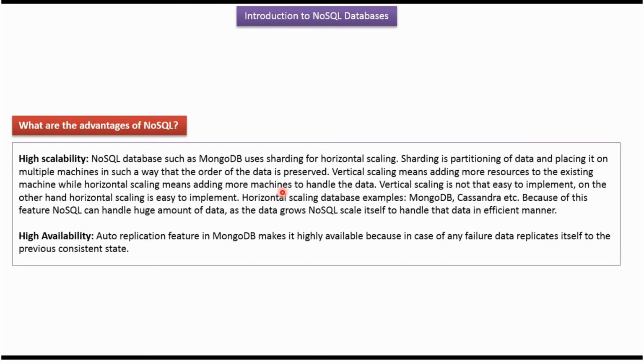On the other hand, horizontal scaling is easy to implement. And databases which support horizontal scaling are MongoDB, Cassandra, etc. Because of this feature, NoSQL can handle a huge amount of data. As the data grows, NoSQL scales itself and handles the data in an efficient manner. Another advantage of NoSQL databases is high availability. The auto replication feature in MongoDB makes it highly available.